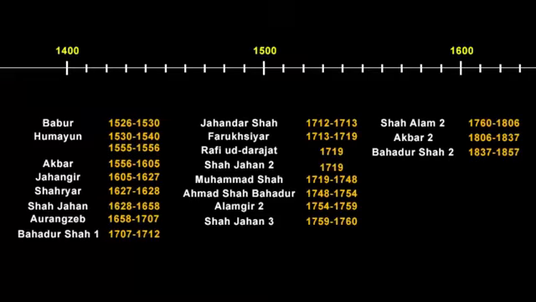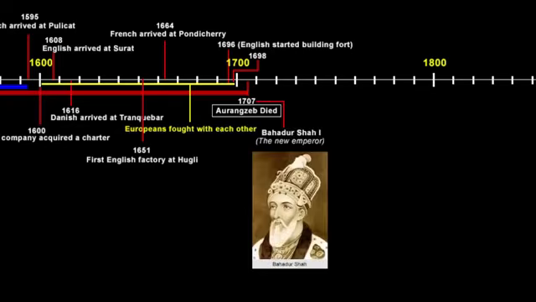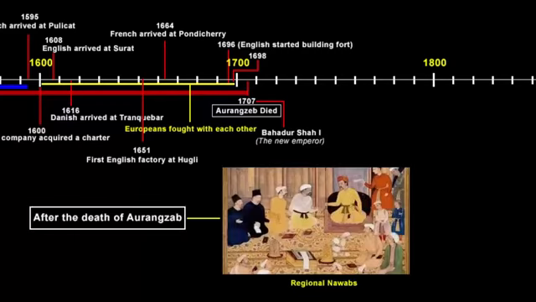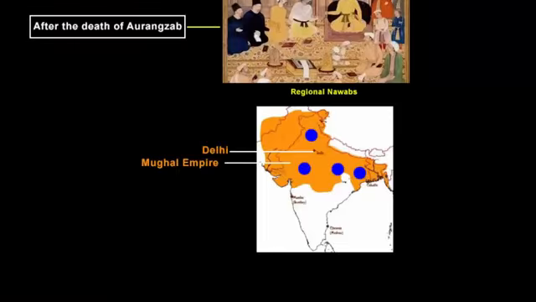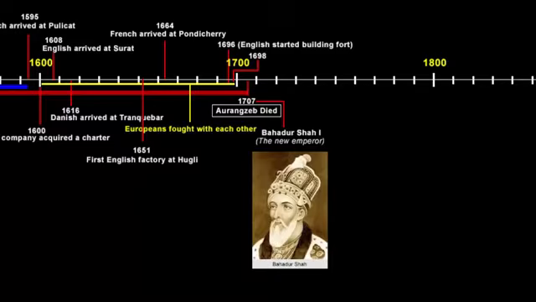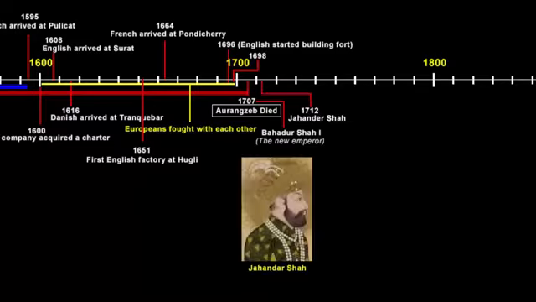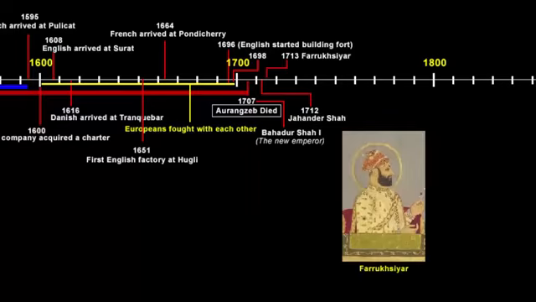You remember in the beginning I said Aurangzeb was the last powerful Mughal emperor? So after his death, Bahadur Shah I was the next Mughal emperor. But he was not that powerful, and the reason we can draw such a conclusion is because after the death of Aurangzeb, all the regional Nawabs wanted to execute their power and authority in their respective regions. So this clearly tells us that Bahadur Shah I was not as influential as Aurangzeb. After Bahadur Shah I, his son Jehandar Shah and after him Farrukhsiyar became the emperor. In a moment I'll tell you the role of Farrukhsiyar.